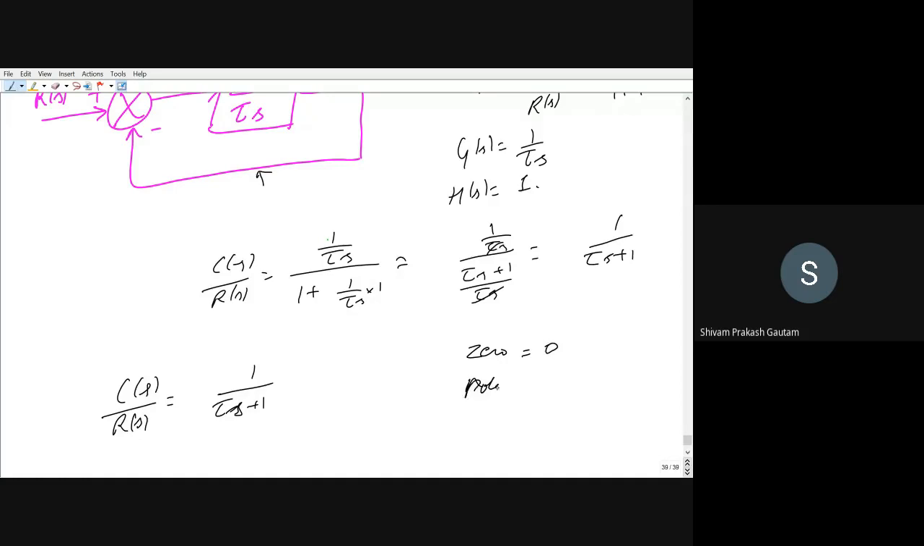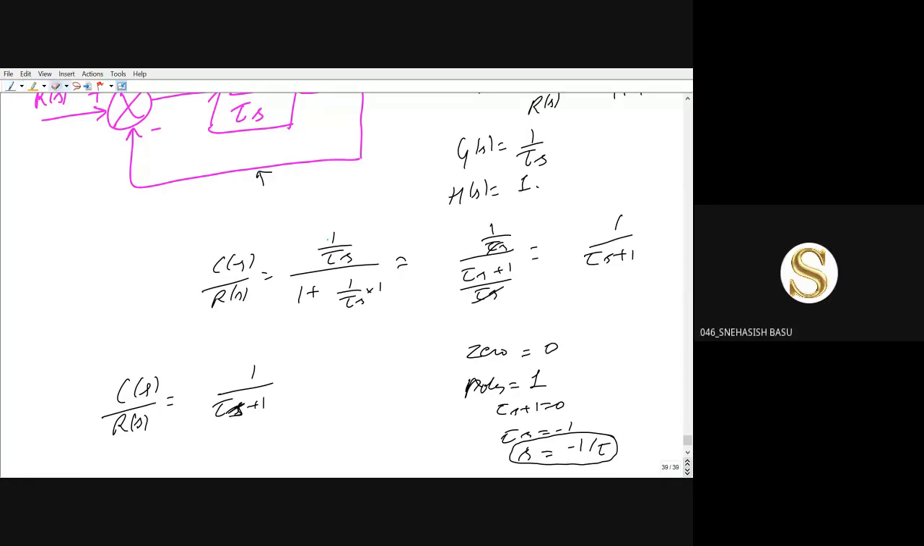So you can write here zeros are 0. And how many poles are there? There is only one pole. And what is the location of the pole? Tau s plus 1 is equal to 0, so tau s will be equal to minus 1, so s will be equal to minus 1 by tau. So there is one pole, which is at minus 1 by tau.